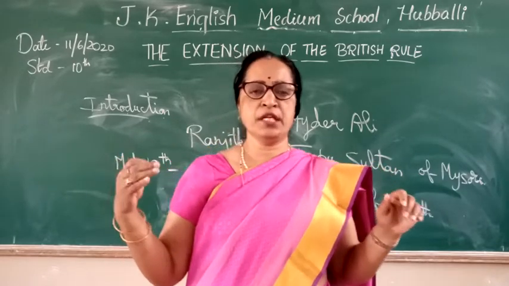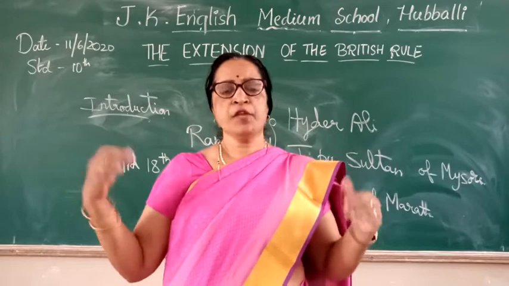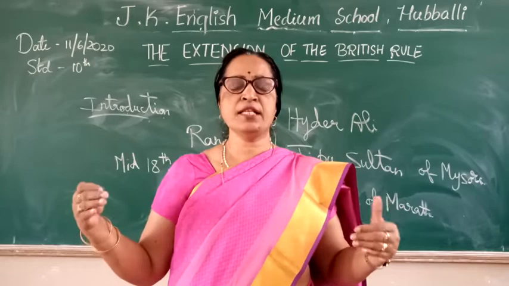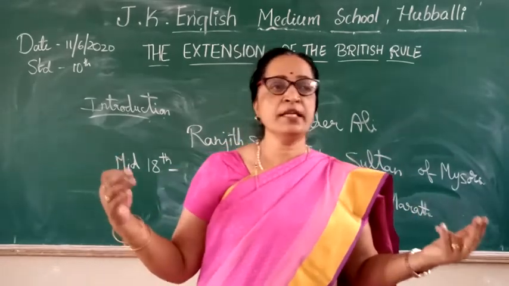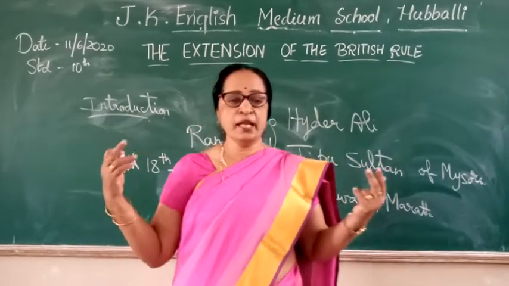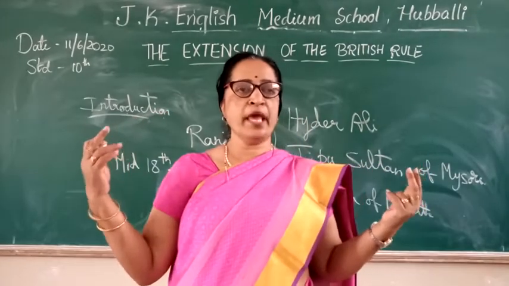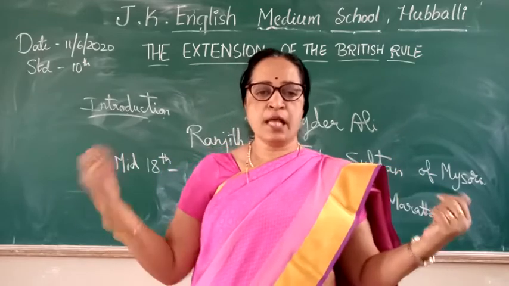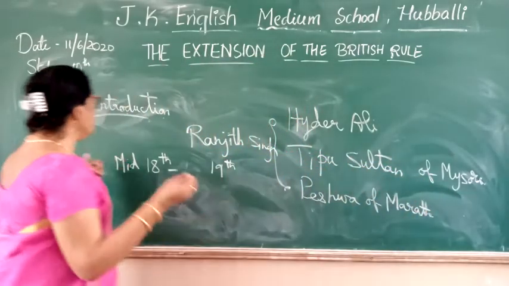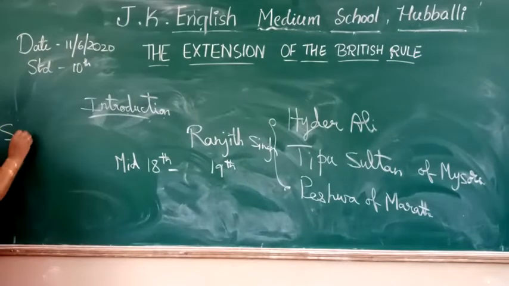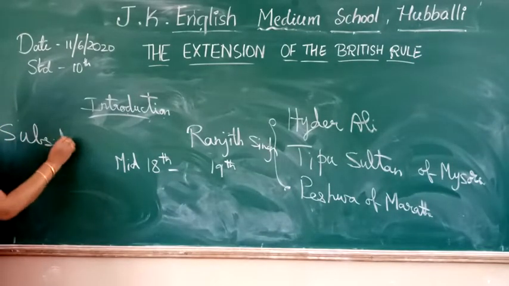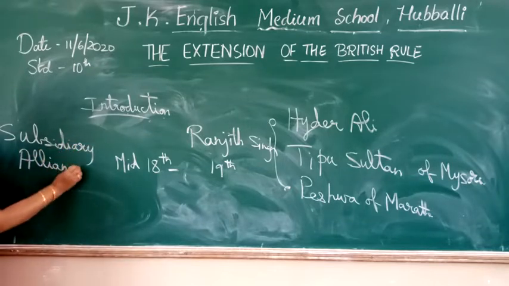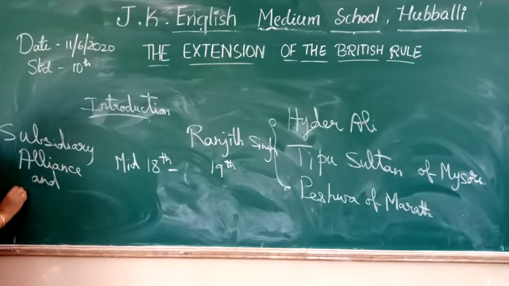The Britishers had their cunning ways to fulfill their wishes. They annexed, which means they added various other kingdoms. How did they add the kingdoms? They added the kingdoms in a cunning way, not in the right way, by having alliances. So what are those alliances? One is the subsidiary alliance and the second is the doctrine of lapse.